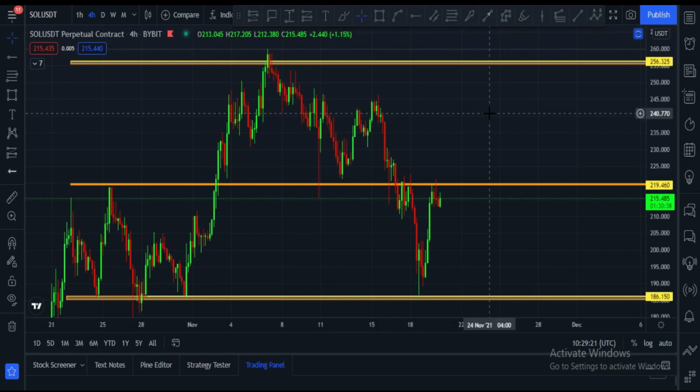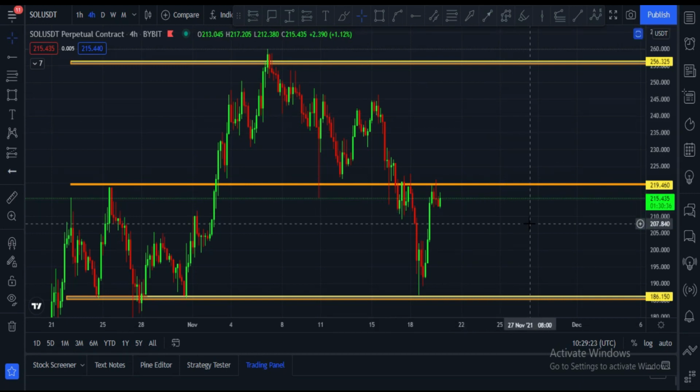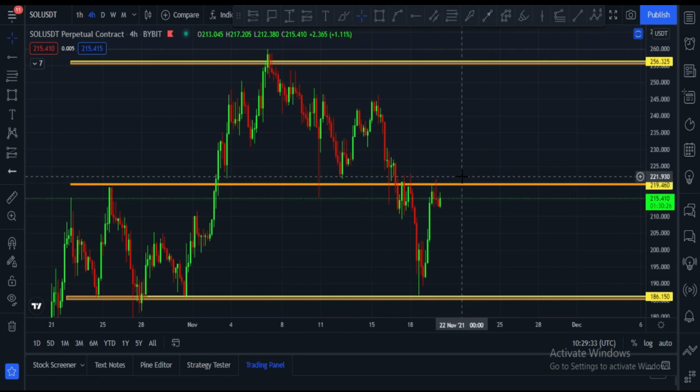This is the SOL/USDT 4-hour chart and here you can see the price of SOL is at $215 right now. This is the horizontal resistance, which is very strong resistance, at the $220 to $225 price area. It is very important to break this horizontal resistance. Once Solana breaks this horizontal resistance, in that case it will be extremely bullish.